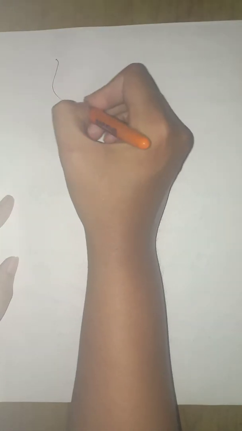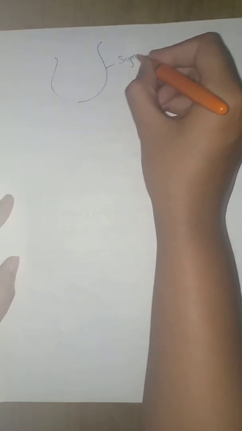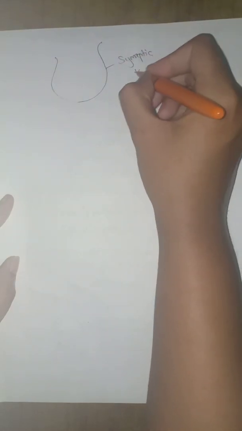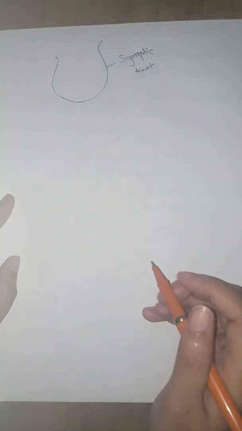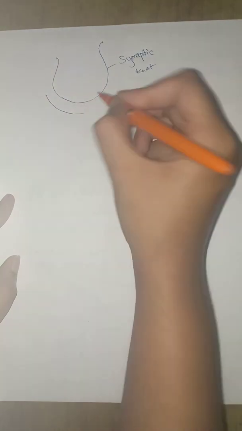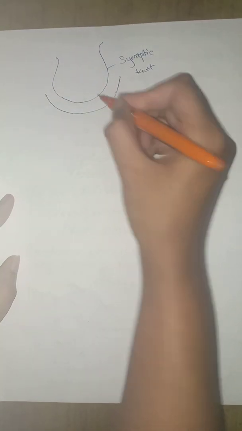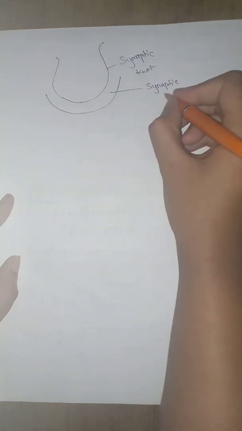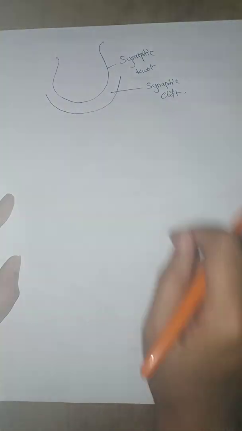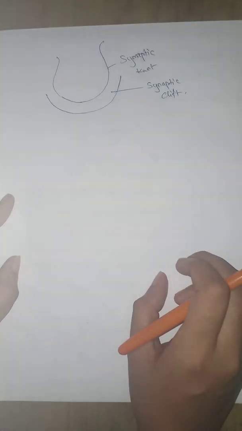So what is going to happen during the conduction of impulse is, you will have the synaptic knob here. This synaptic knob is of a single neuron. You will have the gap, or what we call the joint, between them. This is called the synaptic cleft. And then you will have the continuation of another neuron.